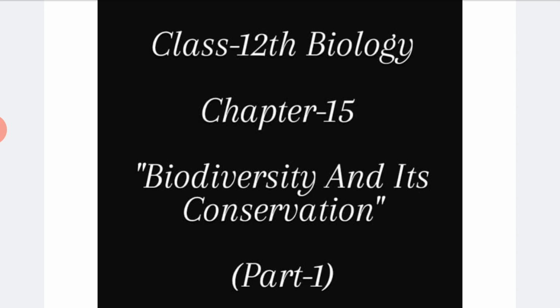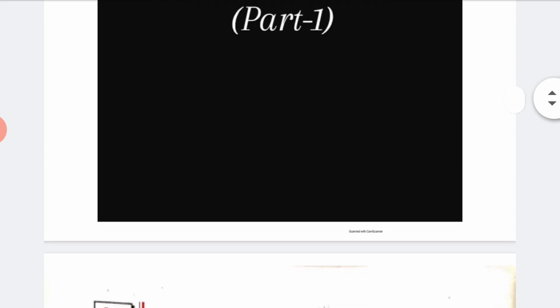Today, we are going to start with the new chapter, chapter number 15, Biodiversity and Its Conservation. So, when we say complete biodiversity, it means when it is fulfilled with different types of animals plus plants, right? Or when even human beings and all the natural resources are together and make a good and healthy environment, that is known as a complete and fulfilled biodiversity. Okay, so let's talk more about this